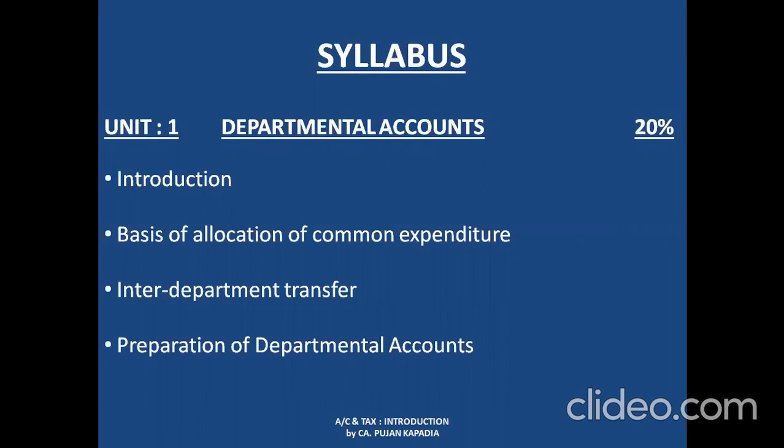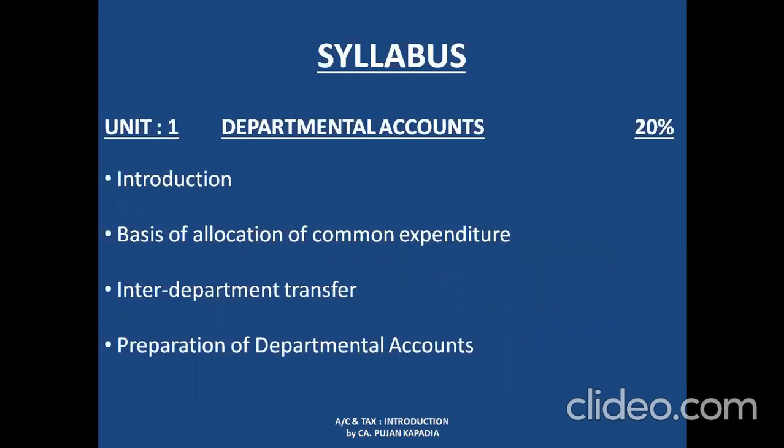The first point is Introduction. Under this, we are going to study what departmental accounts basically mean, what is its meaning, and what is the importance of preparing departmental accounts. Just to give you a brief idea, departmental accounts means if a particular company is running a business, it is having two different departments.